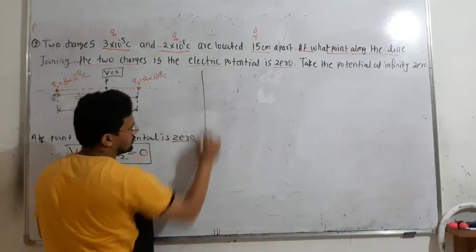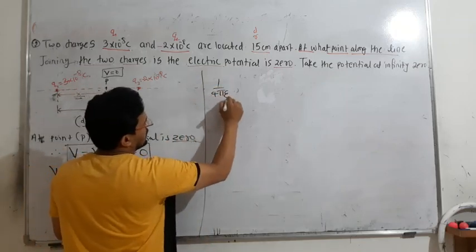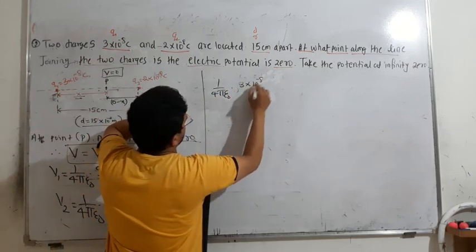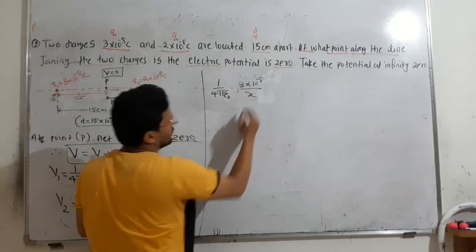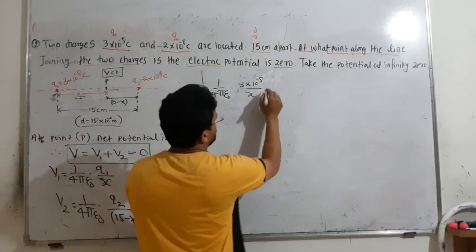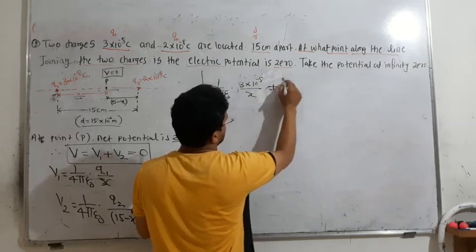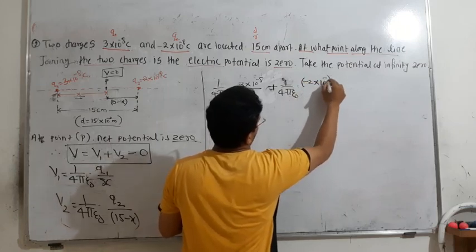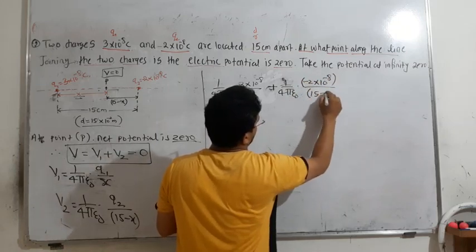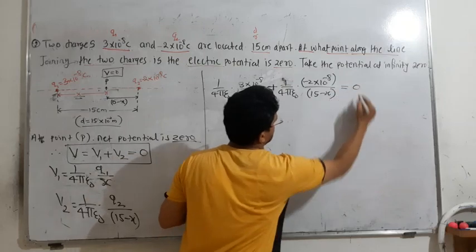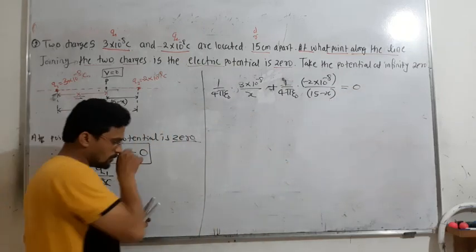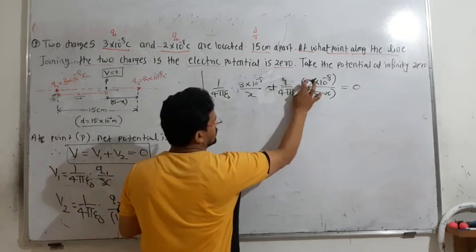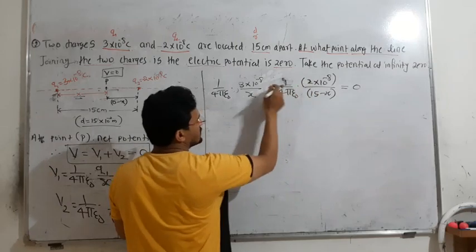So V1 is equal to 1 upon 4 pi epsilon naught q1, okay. q1 is 3 into 10 to the power of minus 8, divided by x, that is calculated. Plus 1 upon 4 pi epsilon naught, minus 2 into 10 to the power of minus 8 divided by 15 minus x, is equal to 0. That is given, okay. Now this is minus 2, so I will remove this minus here and put it on the other side, okay.